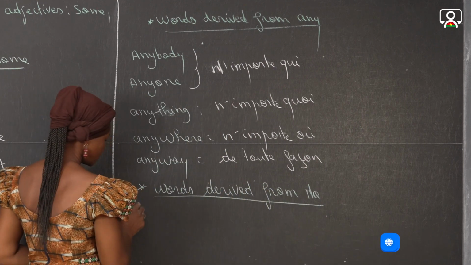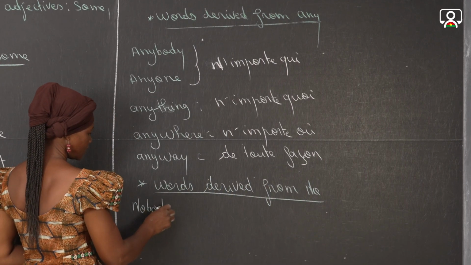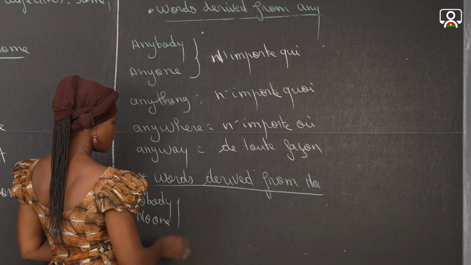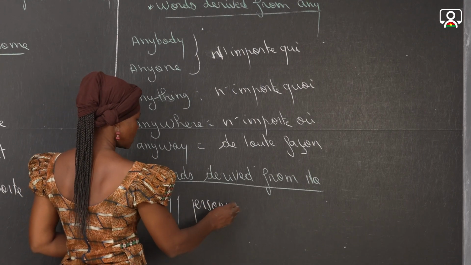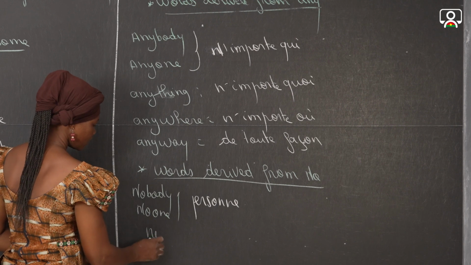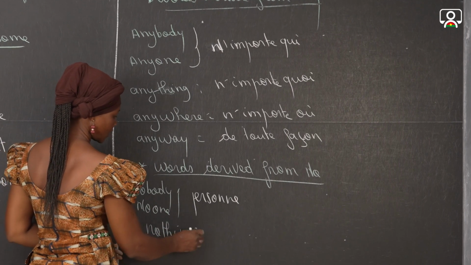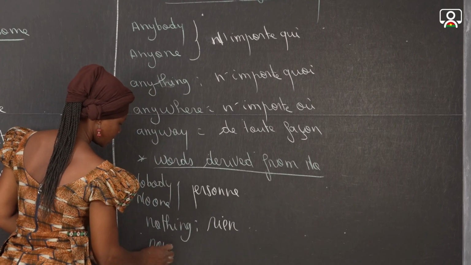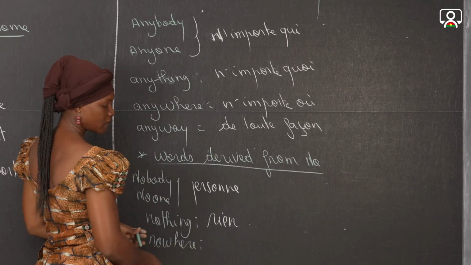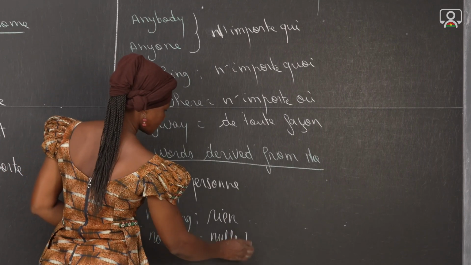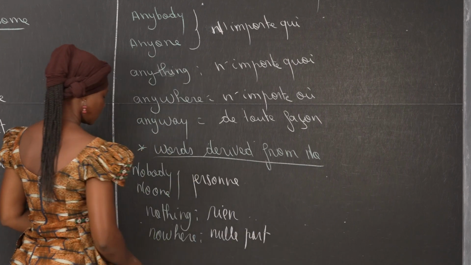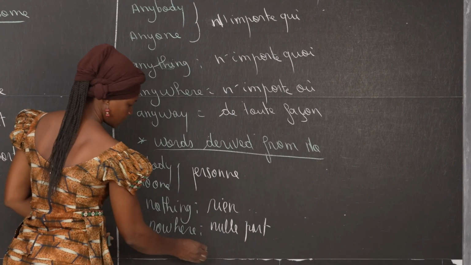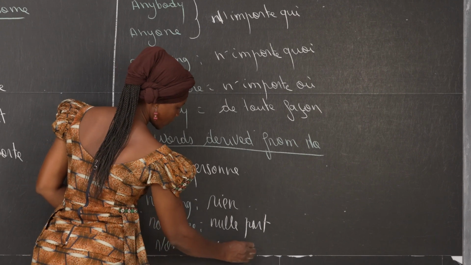You can have nobody, no one. Nobody, no one, you can translate it into French by personne. Nothing, which means rien. Nowhere, which means in French nulle part. You can have none, which means in French aucun.